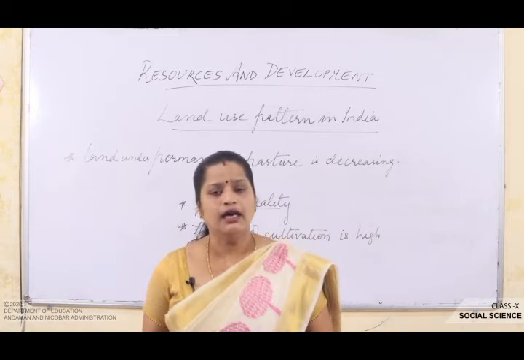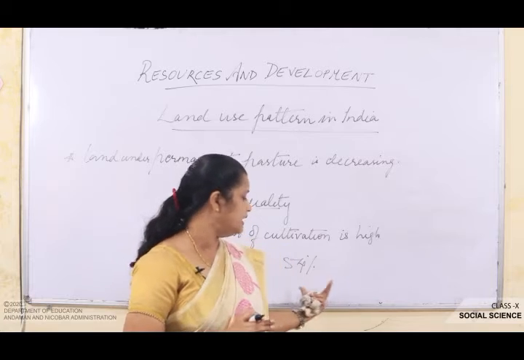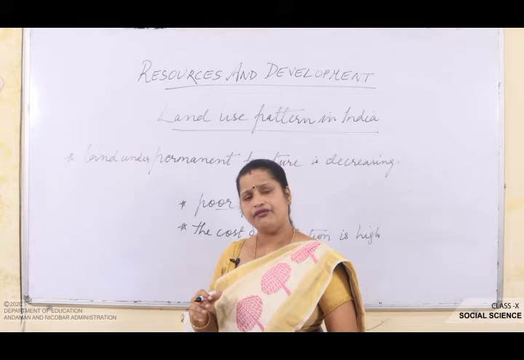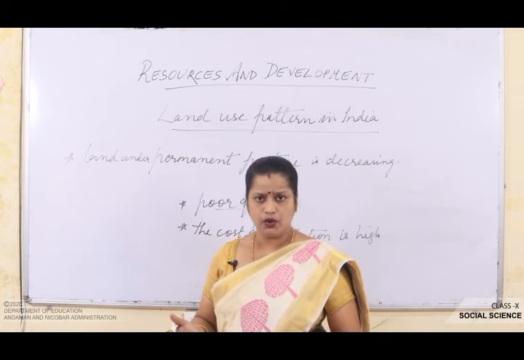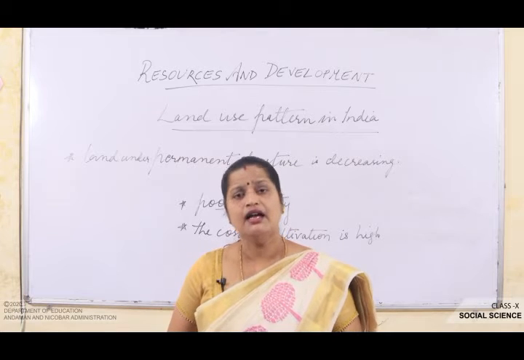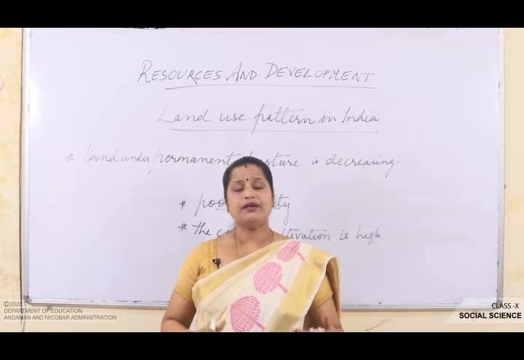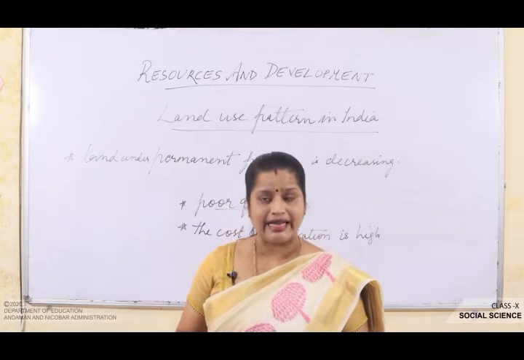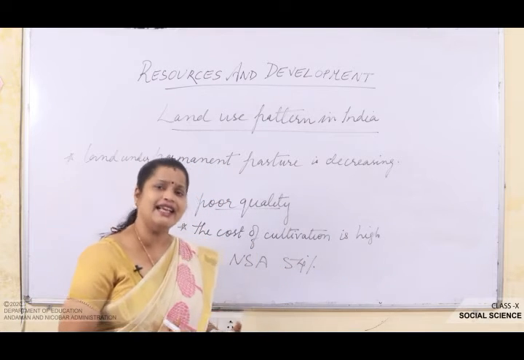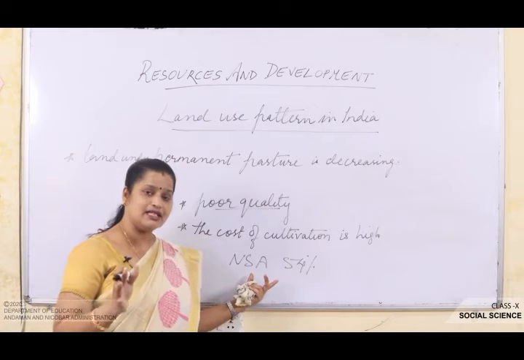Now, of the total reporting area, if you see the pattern of the net sown area, it varies from state to state. Like if you go to Punjab and Haryana, this percentage is over 80%. But if you come to Arunachal Pradesh, Mizoram and Andaman Nicobar Islands, here you will see that the net sown area is less than 10%. Okay. So have you understood this?